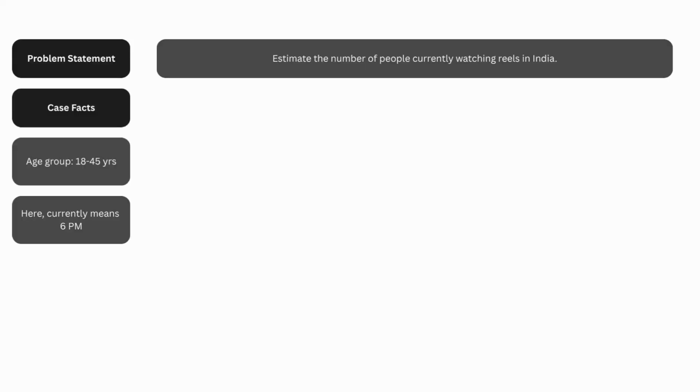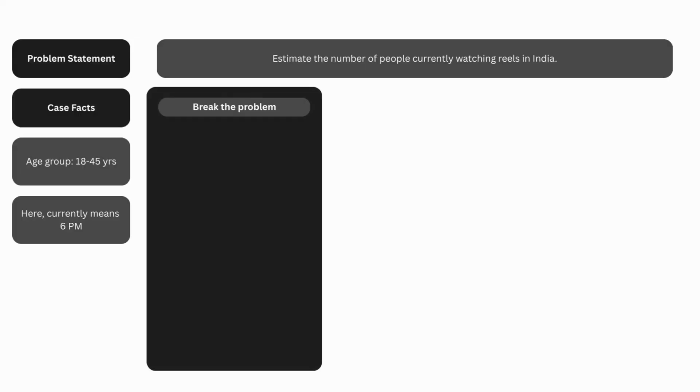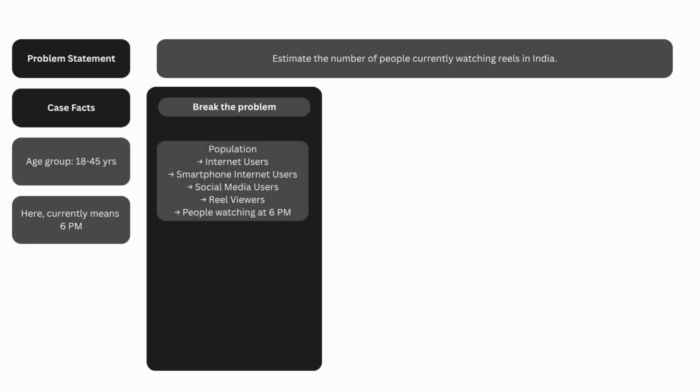So, again, the first step is to break the big question into smaller logical segments. We cannot directly estimate reel viewers, so we build a funnel. We start with the population of India and then move on to the internet users, then smartphone internet users, social media users, reel viewers, and then people watching at 6 p.m. This structure works because watching reels requires internet access and a smartphone. So instead of guessing randomly, we progressively narrow down the population.